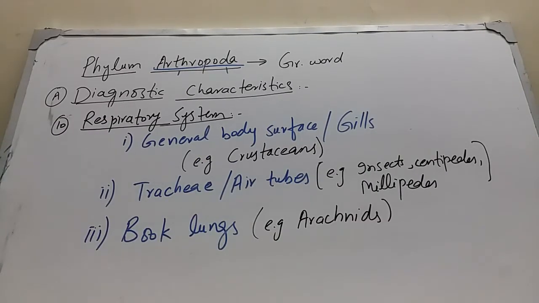Tenth point is about the respiratory system. Organs of respiration: there is also a variety in the organs of respiration. Respiratory organs include gills or the general body surface in the case of aquatic forms, those living in the water, for example crustaceans. Crustaceans mostly respire through the general body surface or gills.